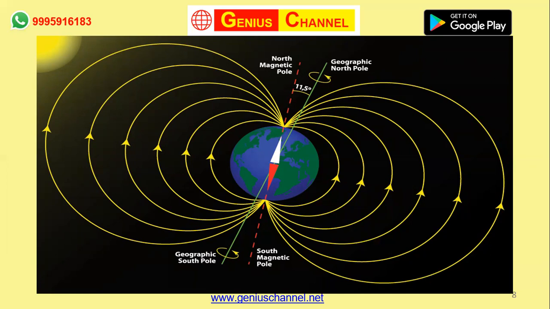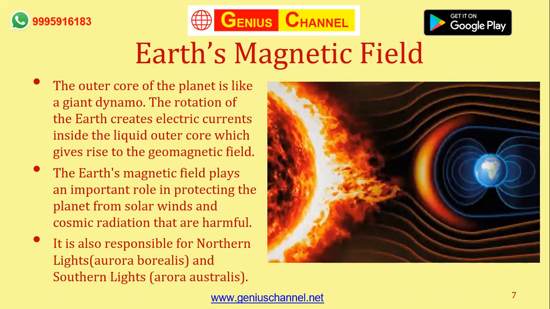It's the south pole of the magnet which coincides with the geographical north pole, and the north pole of the magnet which coincides with the geographical south pole. Okay, there's a slight mistake in the image, but this is how it works. Coming back to Earth's magnetic field.